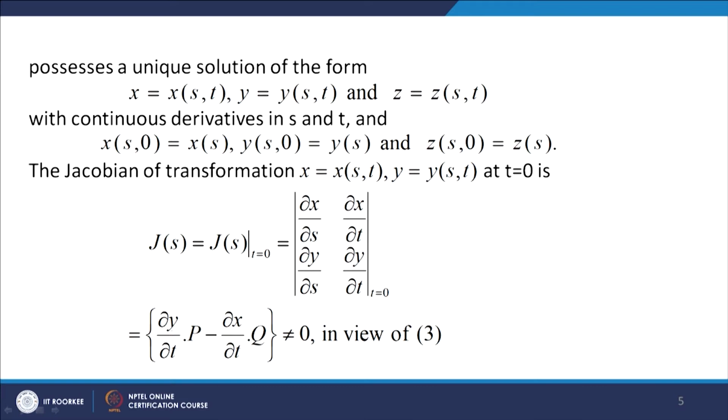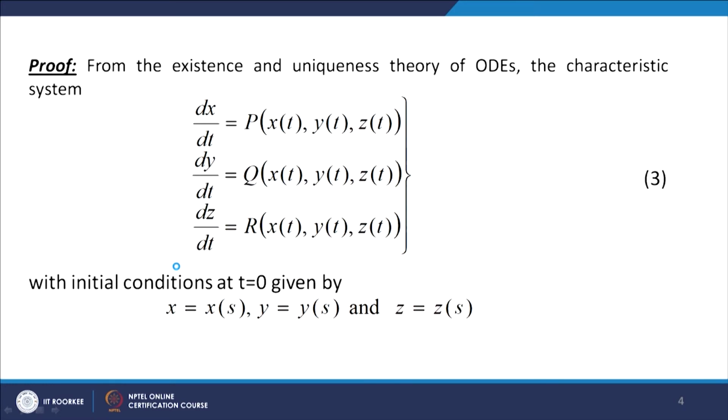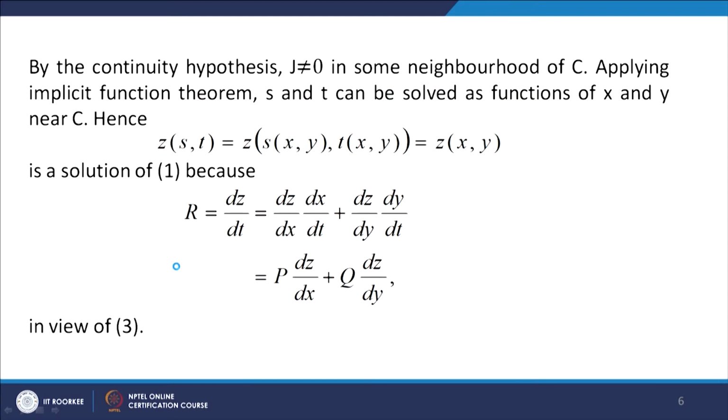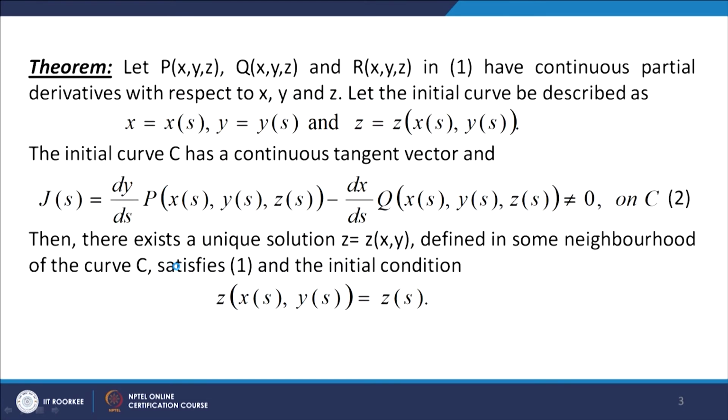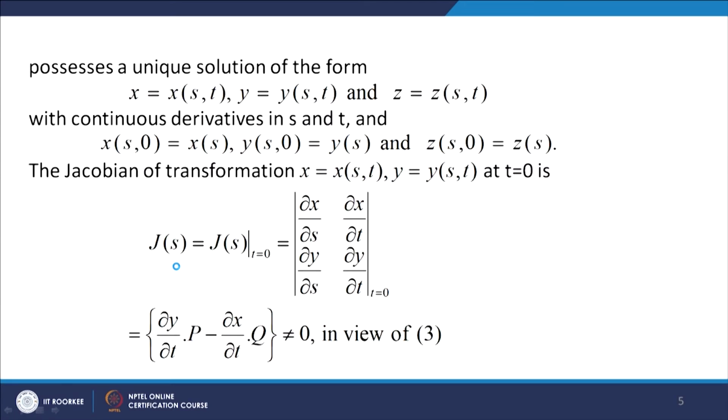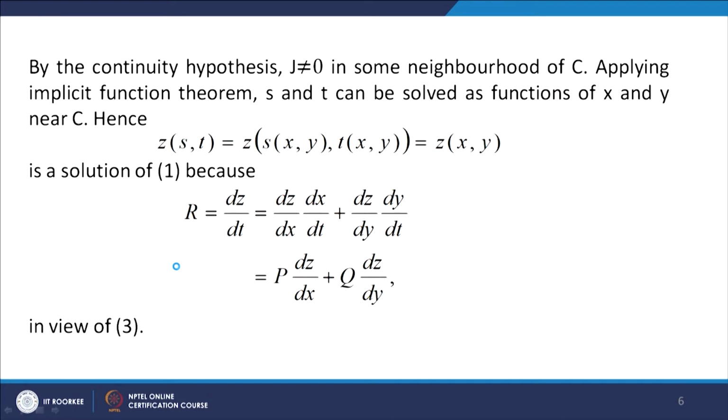Now this is equal to (∂y/∂t) P - (∂x/∂t) Q, and we have assumed that J(s) is not equal to 0 on C. So in view of our assumption, this Jacobian does not vanish, and we have also assumed that C has a continuous tangent vector. So by the continuity hypothesis, J is not equal to 0 in some neighborhood of the curve C.